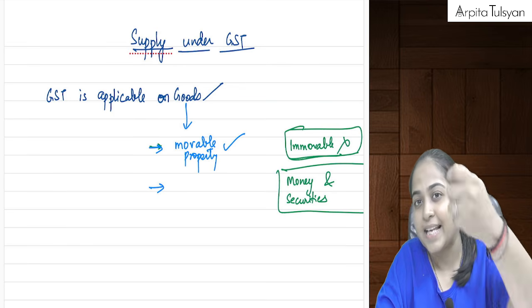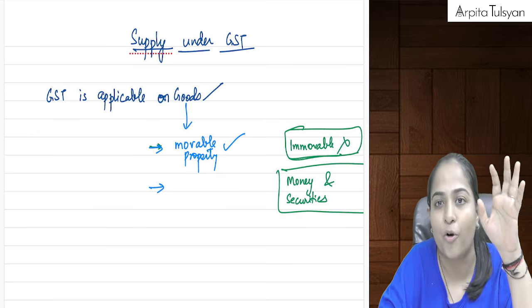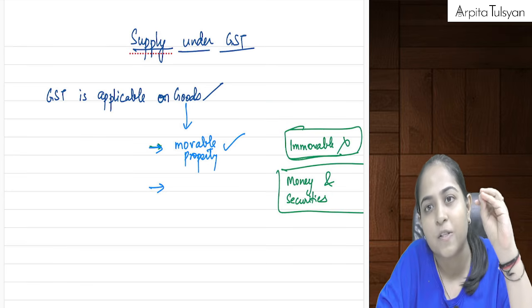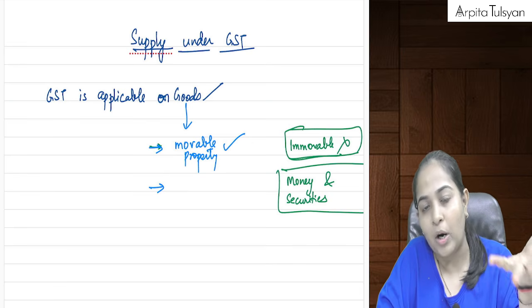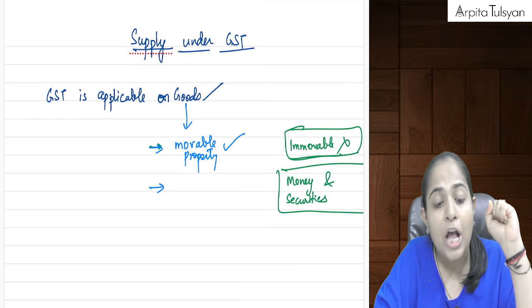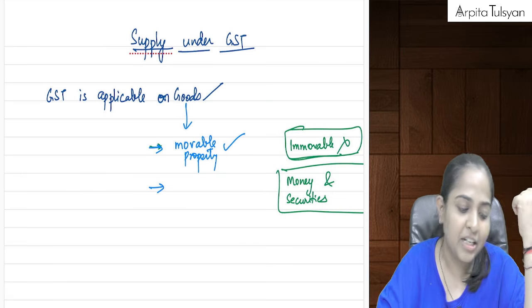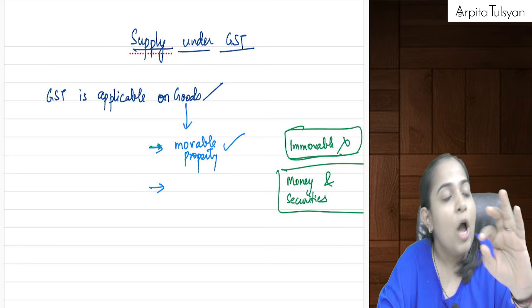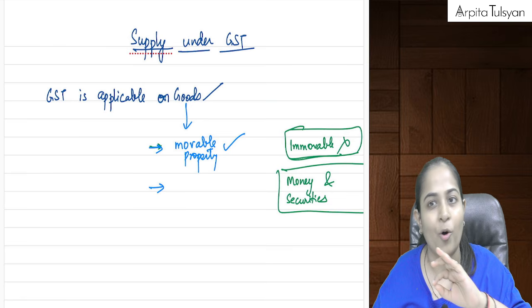If there is any transaction happening in money or in securities, for example, I go to my bank, to the cash withdrawal counter, and I withdraw some money. Can we say this is a transaction in money? This transaction in money is not considered as goods. If it is not considered as goods, then GST will not be applicable on the same.